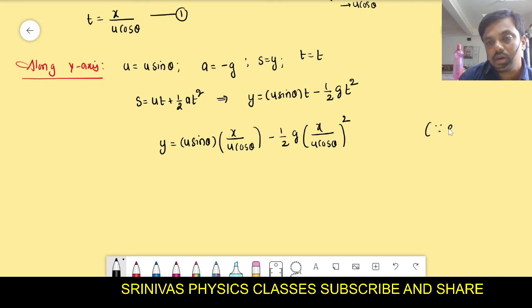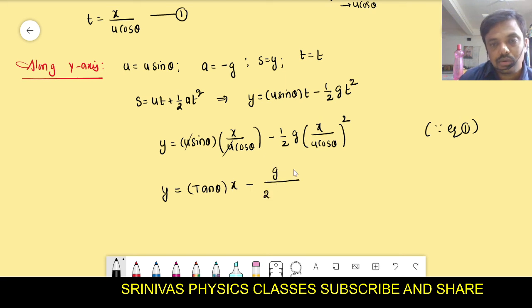Now simplify it. u cancels. Sin theta by cos theta is tan theta. So y = tan theta into x minus g by 2 u square cos square theta into x square. Is it correct?